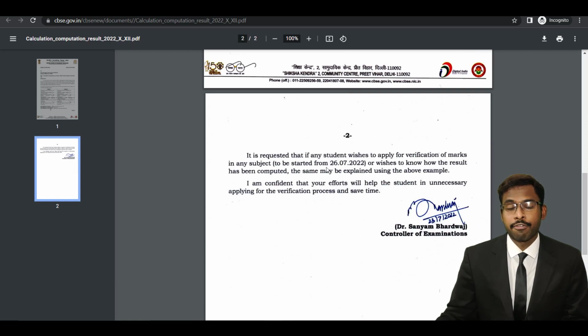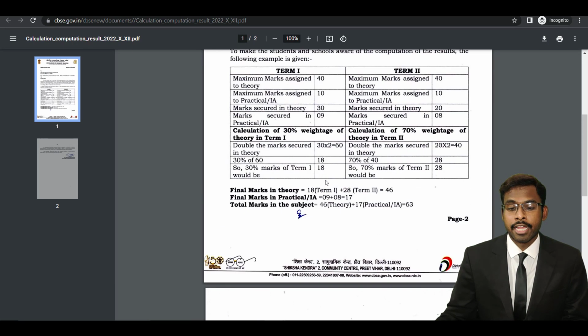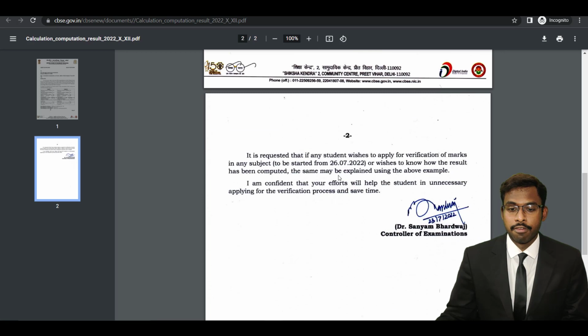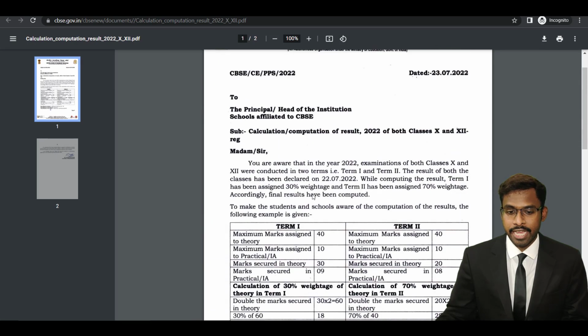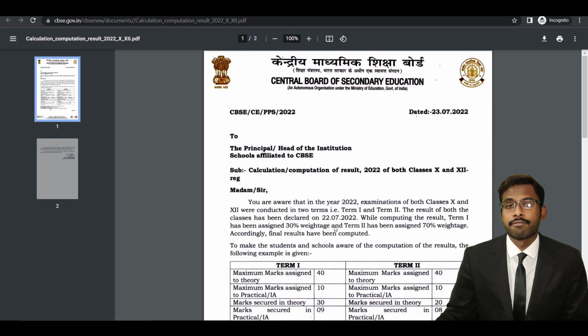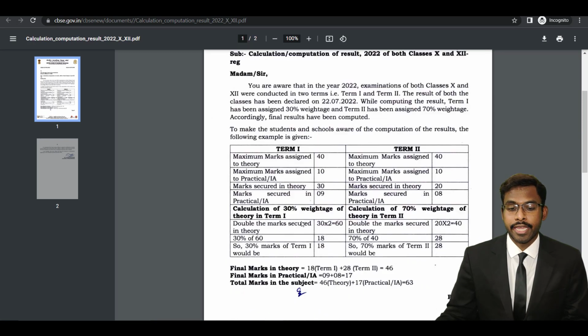So you can read the circular. If you wish to apply for verification, only do that if there is a mistake in the computation. CBSE has clearly said this. Okay, if the student wishes to apply for verification of marks in any subject or wishes to know if the result has been computed properly, then you can check out the term 1 and term 2 calculation in this particular PDF document. Okay, so this is how the results have been calculated. If you're not satisfied, you can check out how it's calculated, how it's done.